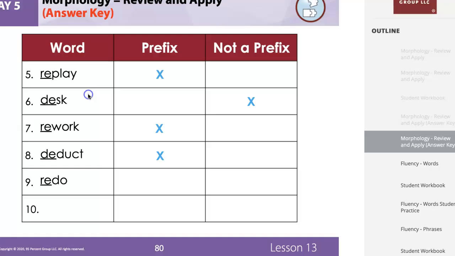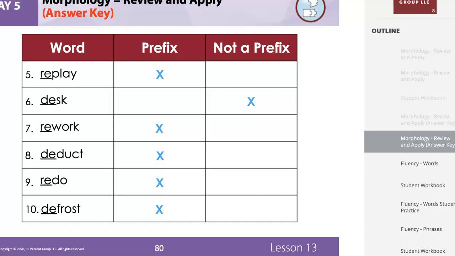All right, our next word is redo. If I take away the re, do is still a word, so re is a prefix. And our last one, defrost. If I take away D, is frost still a word? It sure is. So D is a prefix.